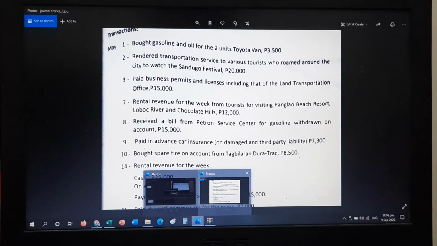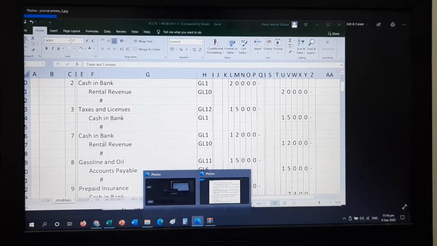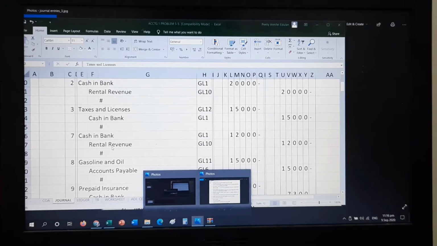Next transaction. Rental revenue for the week from tourists for visiting Panglao Beach Resort, Loboc River, and Chocolate Hills, 12,000. Again, it's not mentioned whether there was credit or on account, so consider it as a cash transaction. So debit, cash in bank, credit, rental revenue. That is worth 12,000. Again, do not forget the folio.